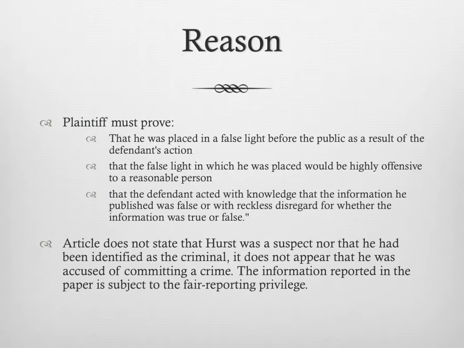So what the court determined was that there was criteria by which you could use a false light libel claim. One of them was that the suspect having been placed in a false light before the public as a result of the defendant's actions, and that the false light in which he was placed would be highly offensive to a reasonable person. So being accused of being a rapist is certainly highly offensive. But we have to prove that the information was disseminated with reckless disregard for the truth, recklessly publishing it without any real regard for whether or not it was true or not, and they didn't find that in this case.